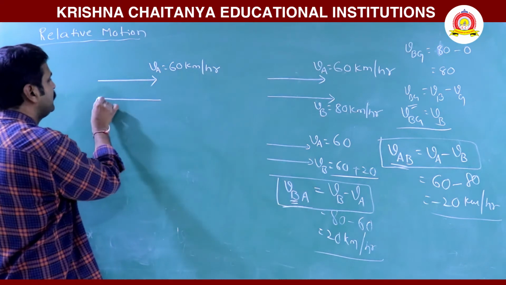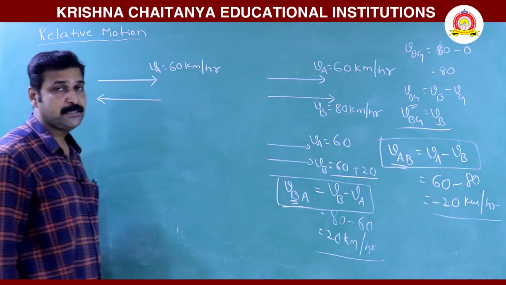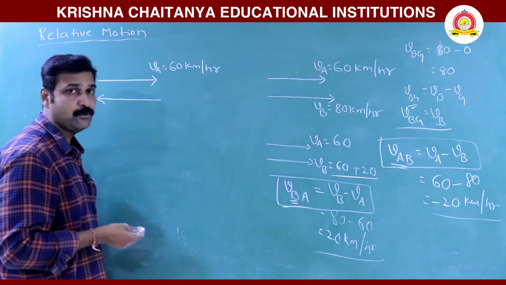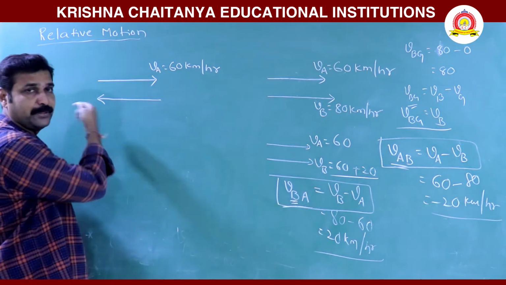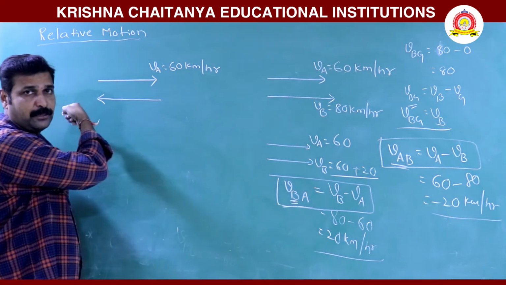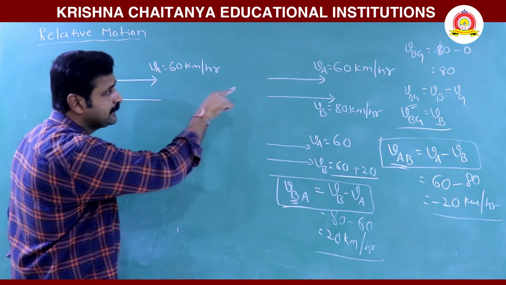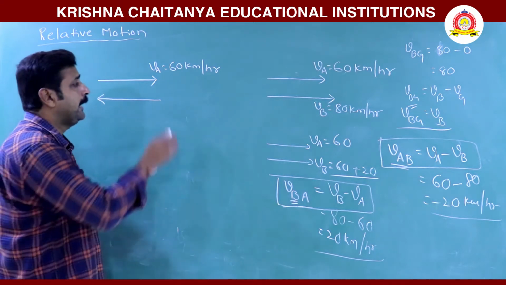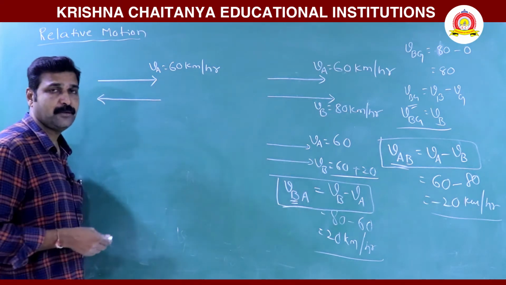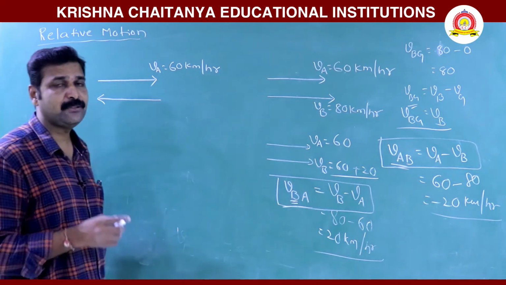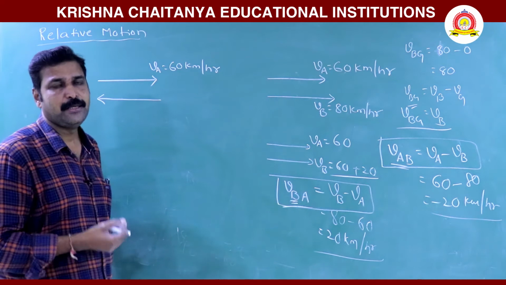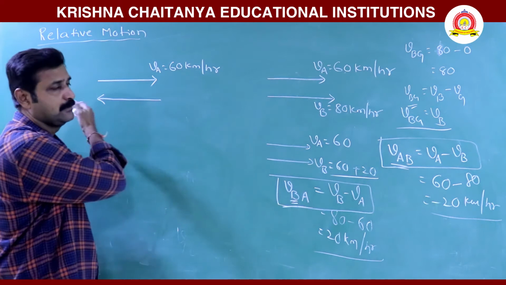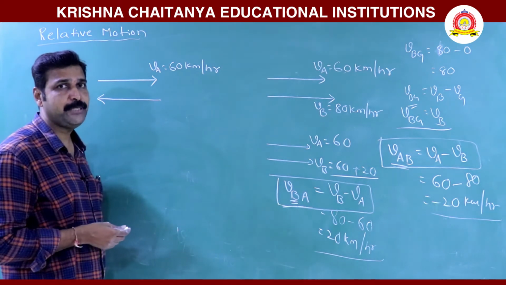B is moving in the opposite direction. Now, since the velocity of body B is reversed, we have to take this direction as the negative x direction. As we know, in the positive x direction the values are taken to be positive, and in the negative x direction the values are taken to be negative. Since velocity is a vector, it is direction dependent, so when the direction is reversed, a negative sign is to be taken.